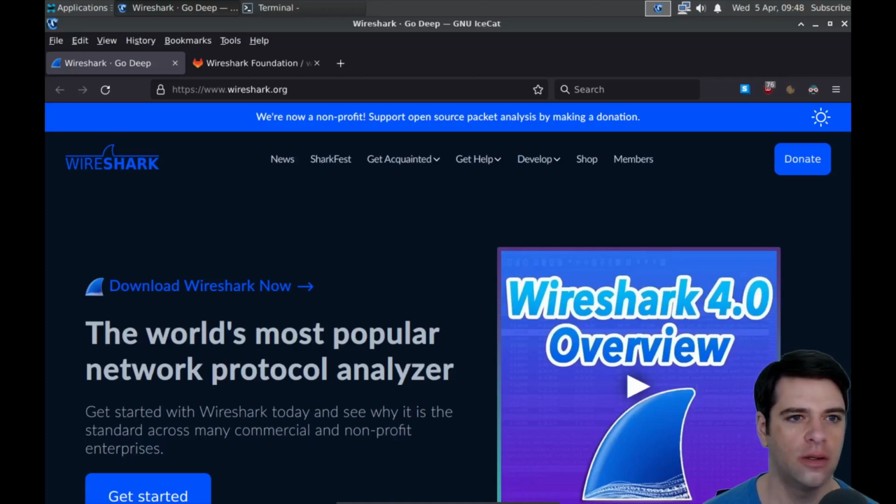Today we're looking at Wireshark, the world's most popular network protocol analyzer. That's their claim, at least on the site, and I think that's probably true.